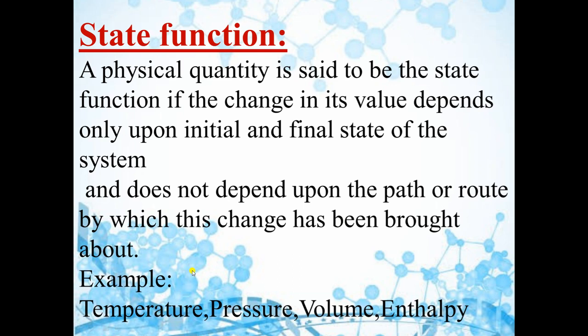Height of the building is fixed. So we will say that potential energy of that person is also fixed, irrespective of the fact whether he reached there by stairs or by the lift. Potential energy of that person is fixed because height of the building is fixed. That means potential energy of that person is not changing by the path taken by that person.